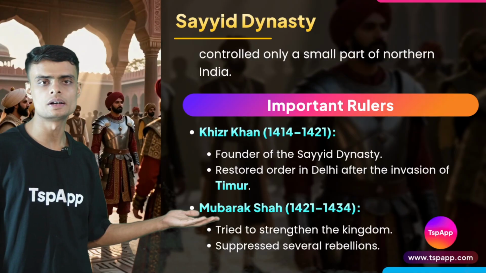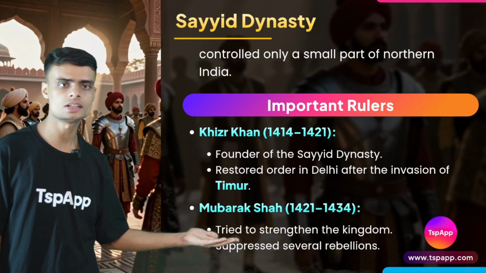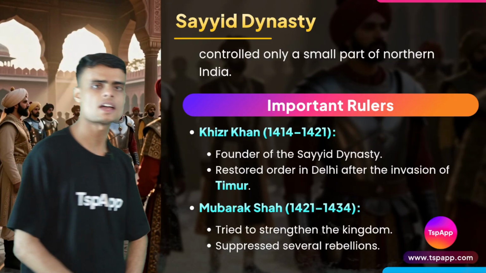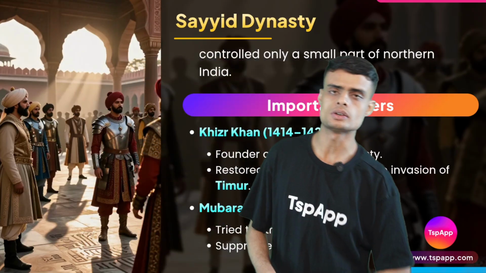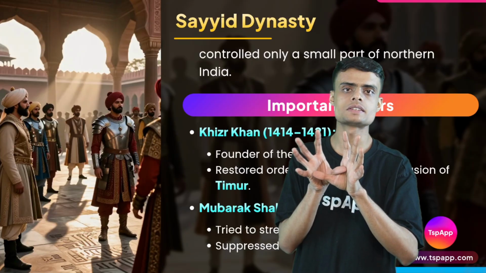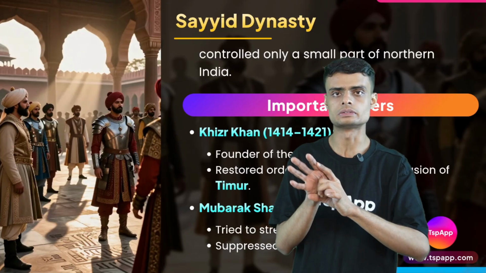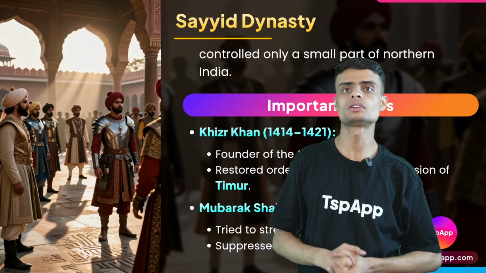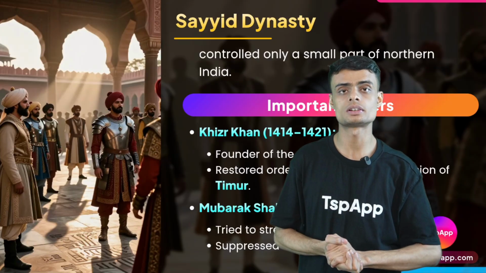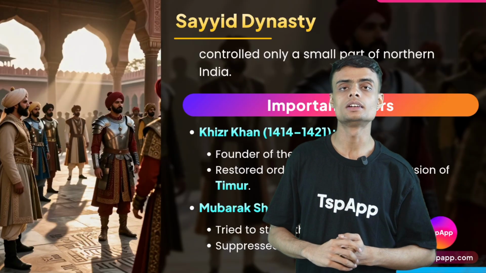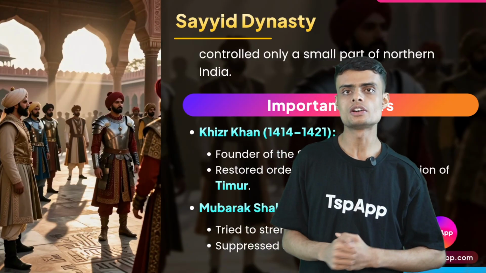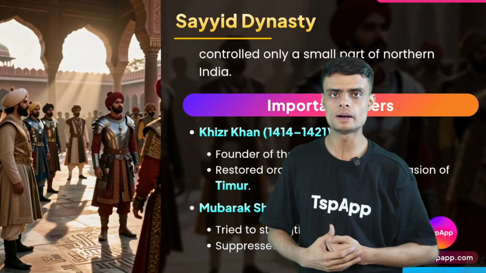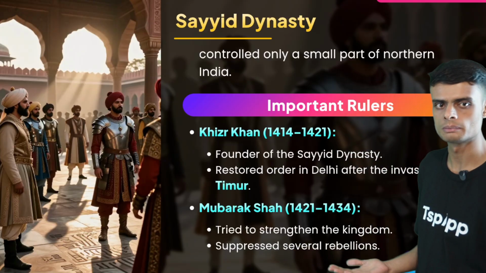Now we have Mubarak Shah. He tried to strengthen the kingdom and suppressed several rebellions in that time period, because the kingdom was getting large, and the rulers were managing so many affairs. They were trying to protect the northwest, control the administration, and control the finances. The smaller nobles who were controlling small villages or small parts tried to claim their independence. So that's why they are called rebellions.